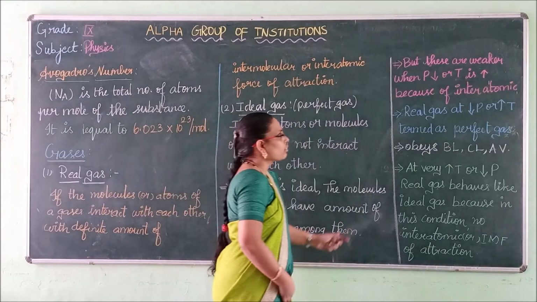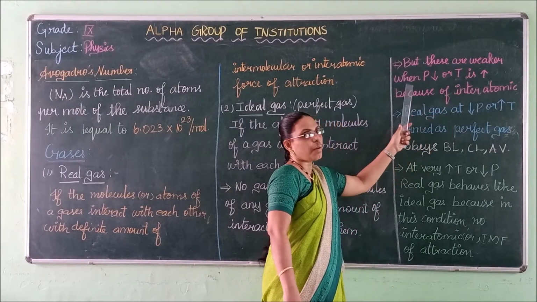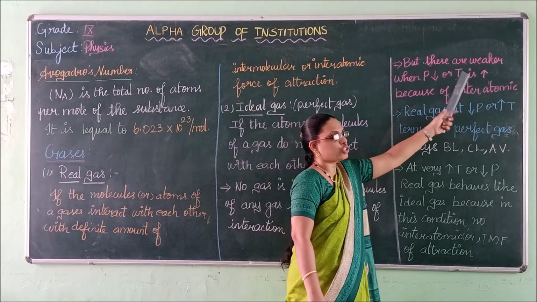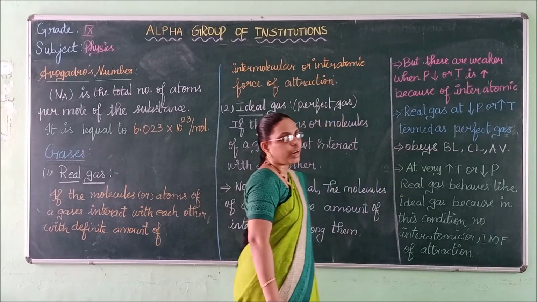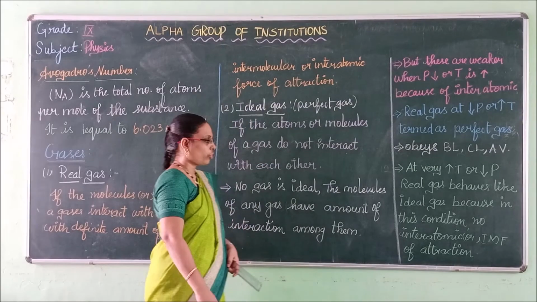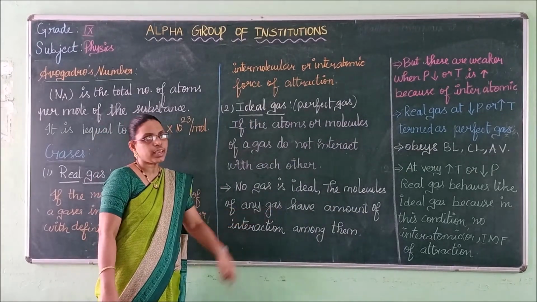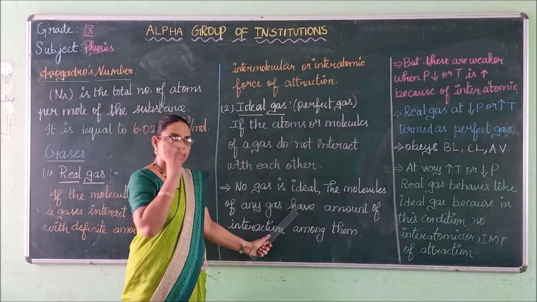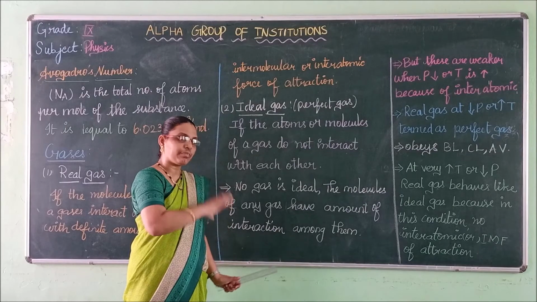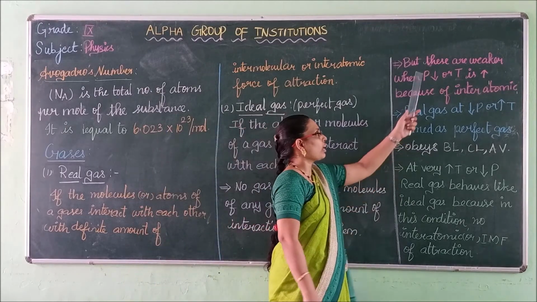But these interactions are very weak when pressure is low or temperature is high, because of the intermolecular force of attraction. Once again, in practice no gas will be ideal, because the molecules of any gas have a certain amount of interaction between them.